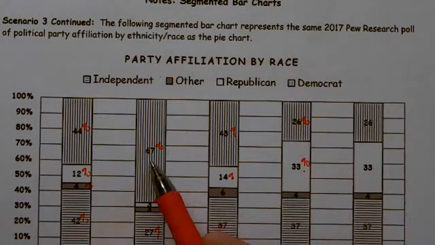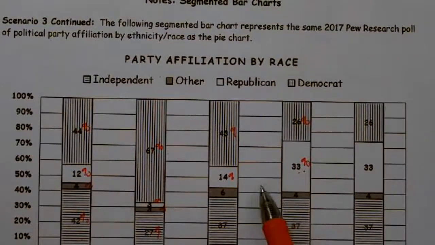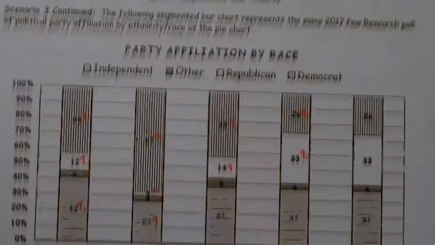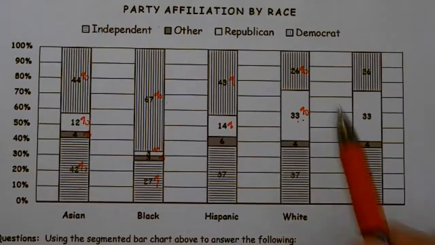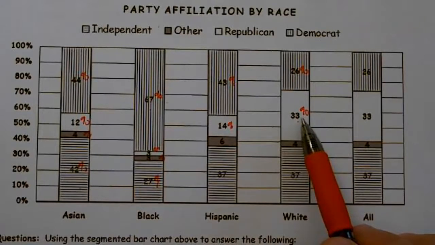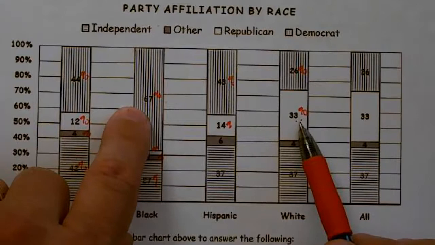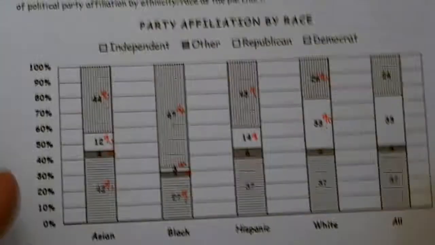Well, the proportion is twice as big, but we're not operating in the same column, so we can't make that claim. So the question is why? Well, I don't know the size of the population. I don't know how many Blacks there are, and I don't know how many whites there are. Maybe there's 1,000 whites and only 100 Blacks, in which case there'd be 67 versus 330. We don't know the relationship, so we can't make the claim.